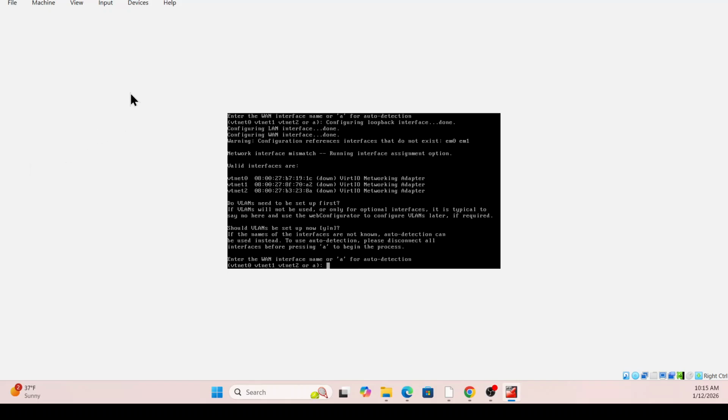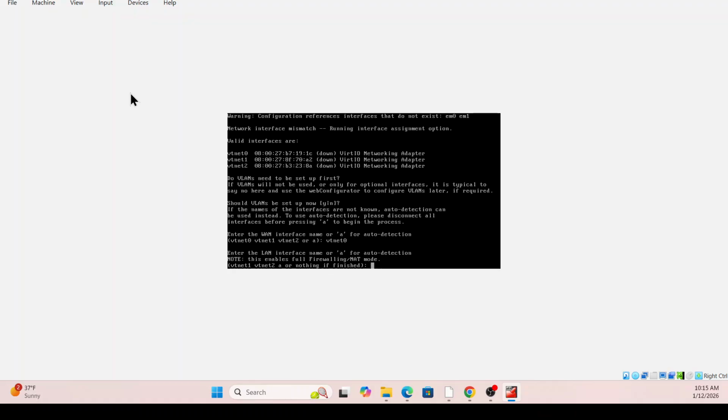Here it's asking for the network name, the different LAN names. For now, we're gonna just leave the same name. VTNET0. The second one is gonna be the same name.